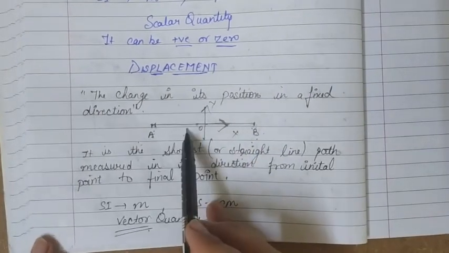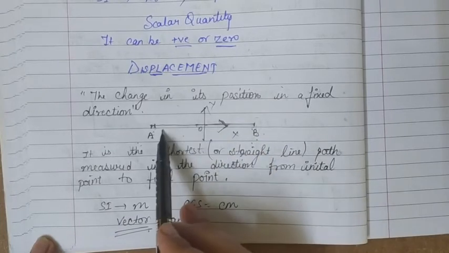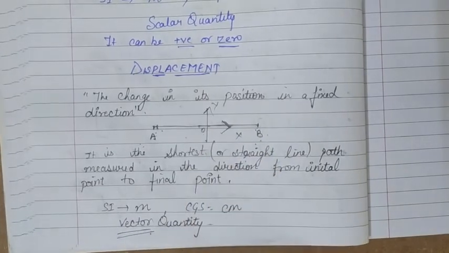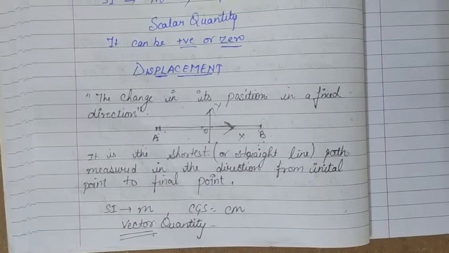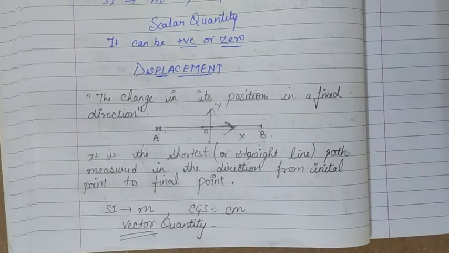That shows कि इसका डायरेक्शन अभी फर्स्ट टाइम का ऑपोजिट है. So displacement can be negative, can be positive or 0, while distance can only be positive or 0.